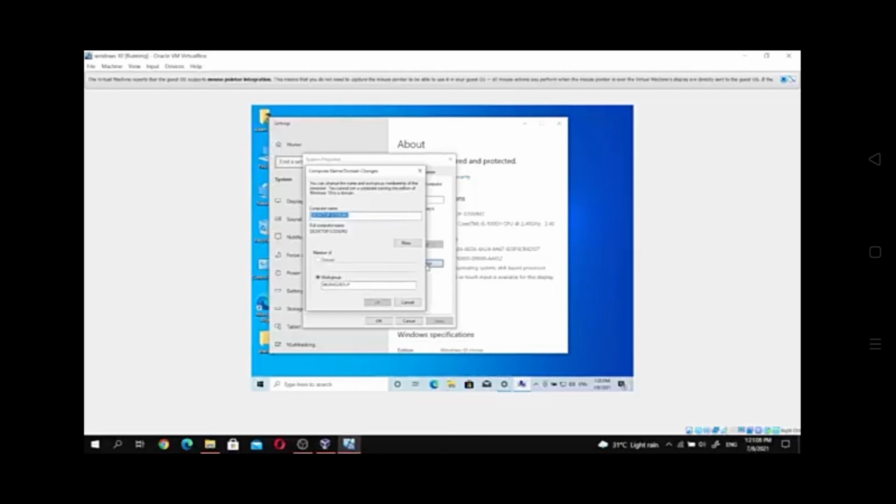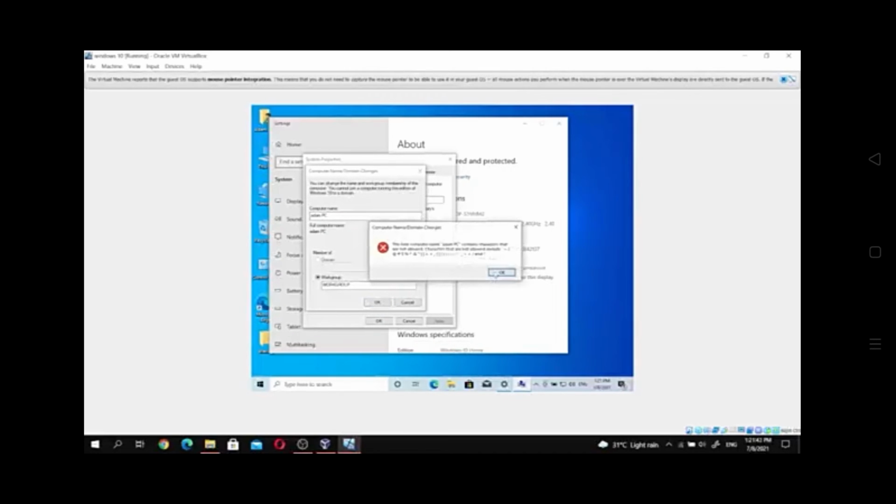I will change it to Adam PC. The reason I want to change the name is that when you start or open the computer, the name will pop up on the interface.